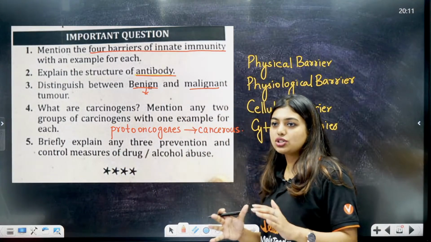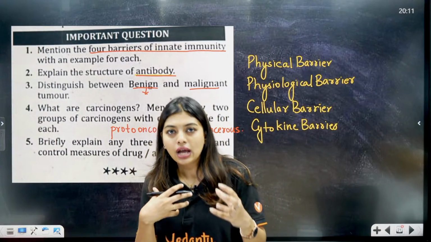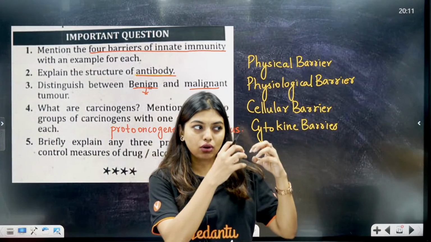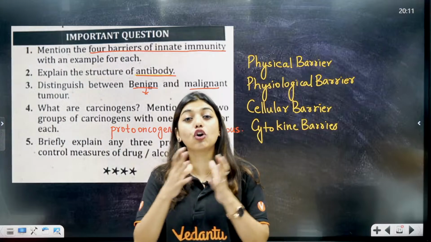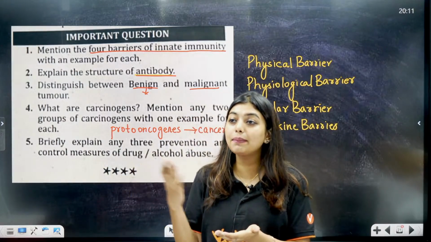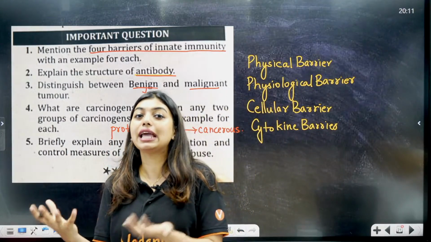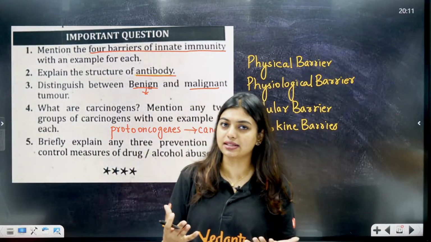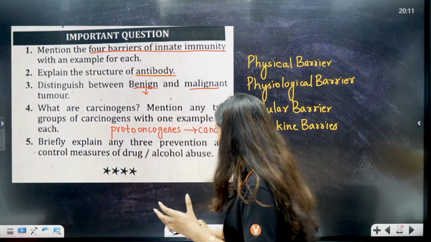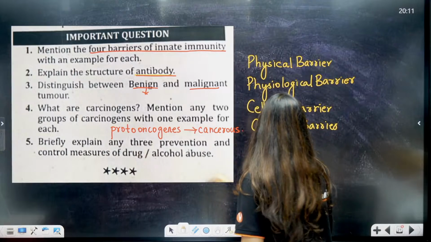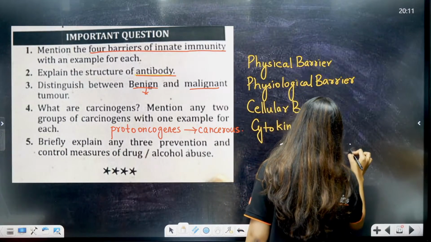Yes, carcinogens are substances or potential ingredients that can cause cancer to you. That is, they have the ability and capability to cause cancer. Carcinogens are of 3 types: physical, chemical and biological.